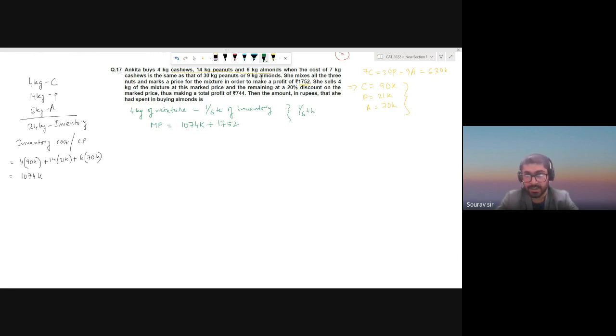For the remaining part, she offers a 20% discount. So 20% less means the price for the customer is 80% of the original price. So 80% of marked price.